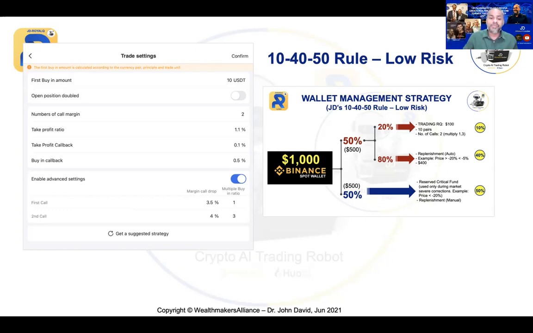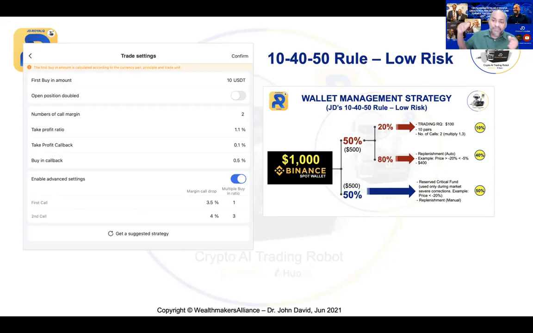When it hits the first call, the robot will automatically replenish. So how does that happen? The robot will multiply by 1. So 1 here means 1 times 10, so that is $10. Can you see that? 1 times 10 is $10. So the robot will automatically open another trade to replenish at $10. So now, what is your total trades amount? It is $20. Although you have $20, your average price now would have already come down. It is no longer at the top. Your average price now is closer to the current price. And if the market goes above your new average price, you will then profit. Can you see that? That's how the martingale strategy works.